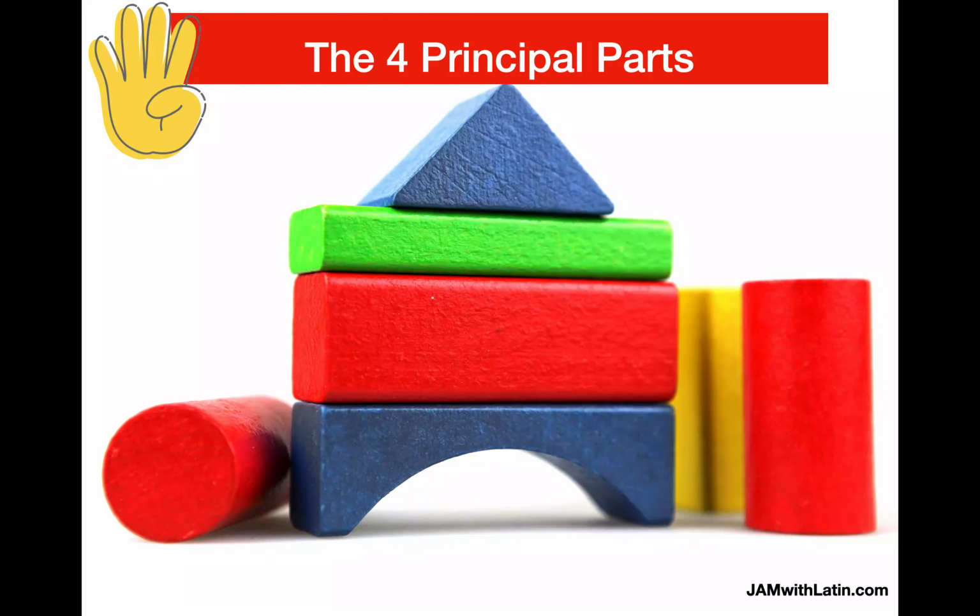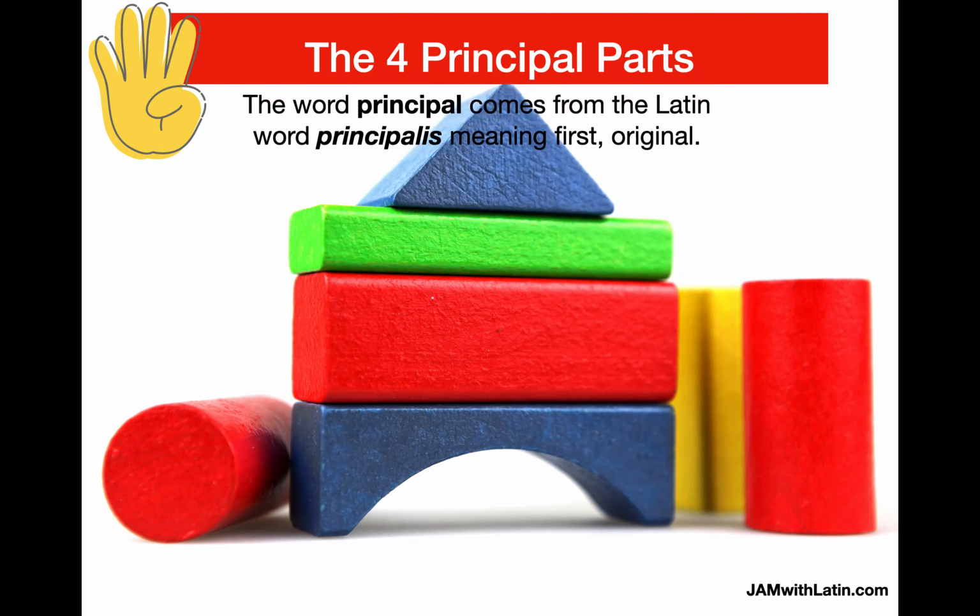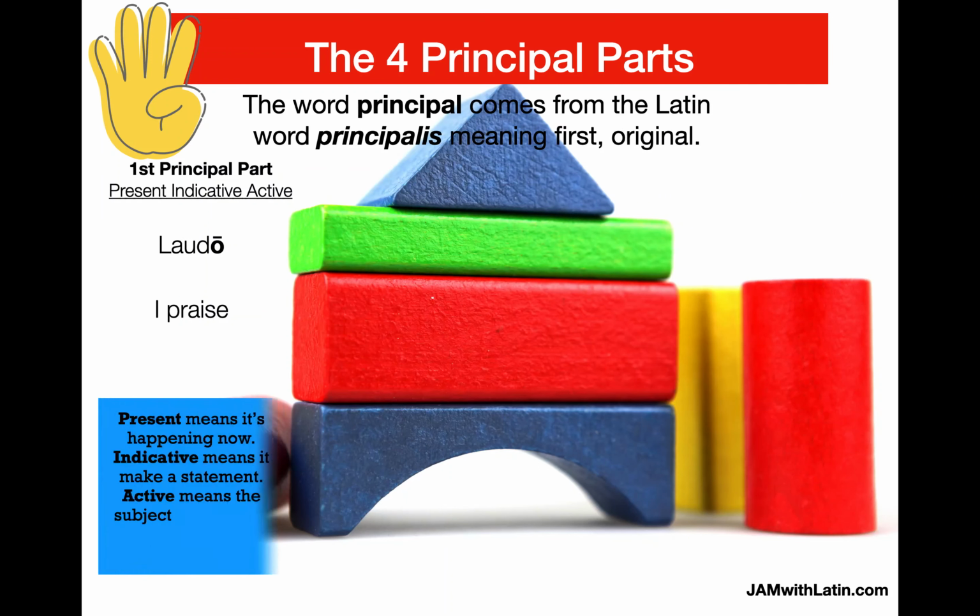The most important thing are the building blocks of the verbs, and they are called the four principal parts. And every verb has four principal parts. The word principal comes from the Latin word principalis, which means first or original. The first principal part is called the present indicative active, laudo. Now, laudo is only used as the first person singular in the present tense and means I praise.